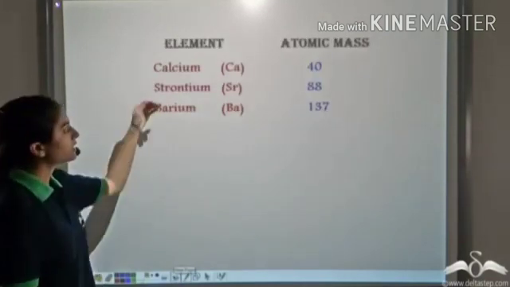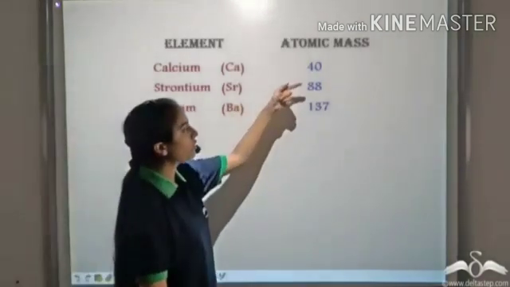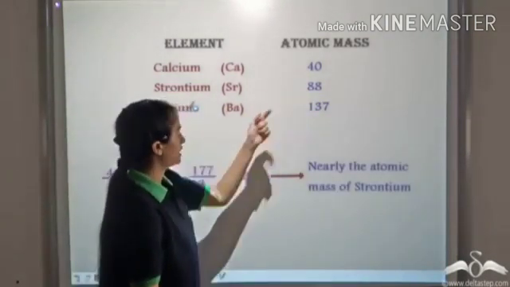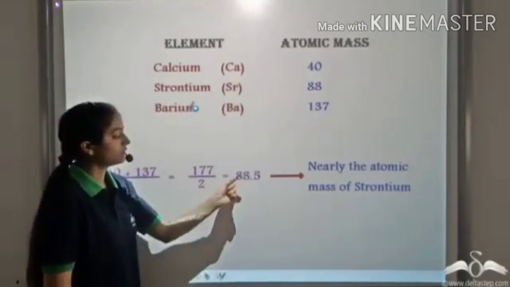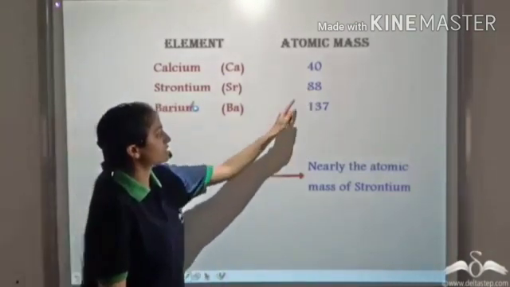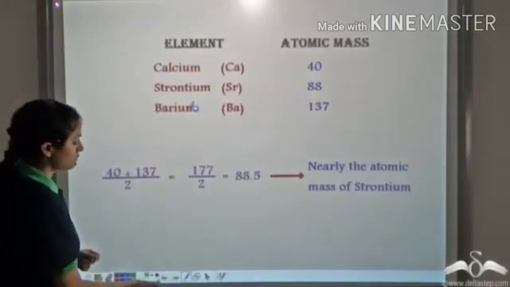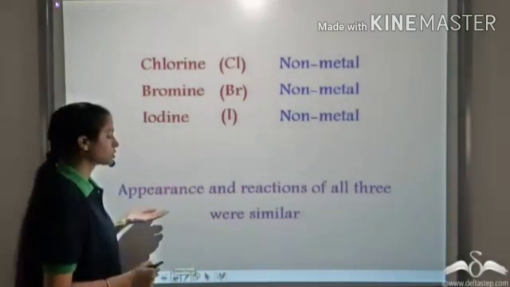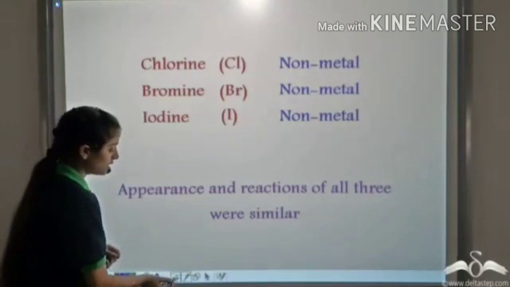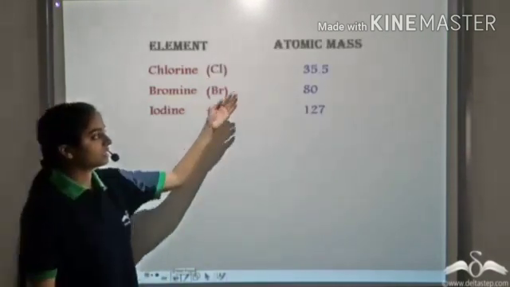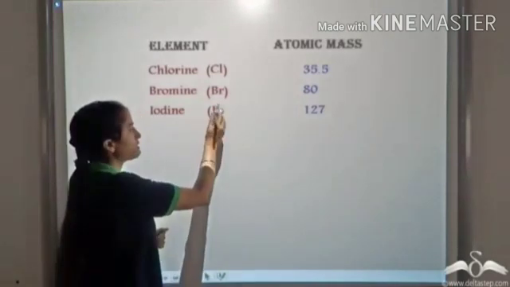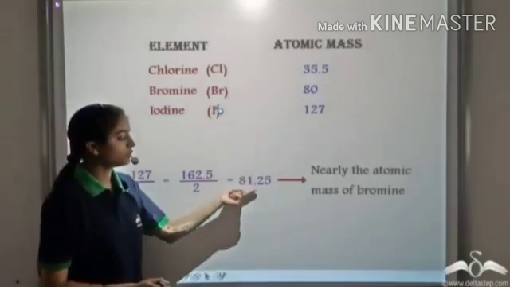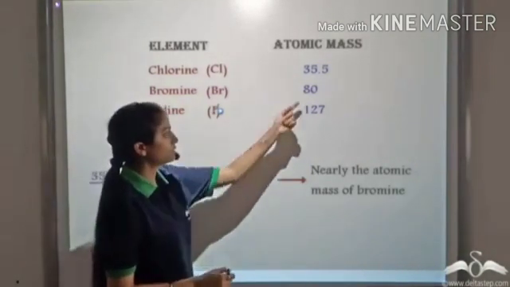Further, he observed that when he placed these three elements in increasing order of atomic mass and took the average of the first and the third element, he got 88.5, which was nearly equal to the atomic mass of strontium. He repeated this for another family of elements, chlorine, bromine, iodine. The three of them are non-metals and they show the same appearance and reactions. He arranged them in increasing order of atomic mass and found the mean of the first and the third element. It came out to be 81.25, which was nearly equal to the atomic mass of bromine.